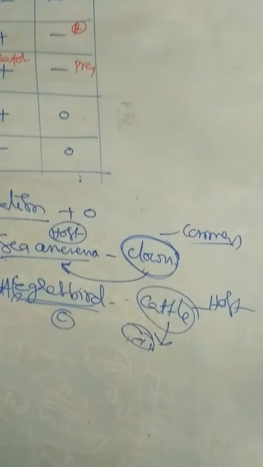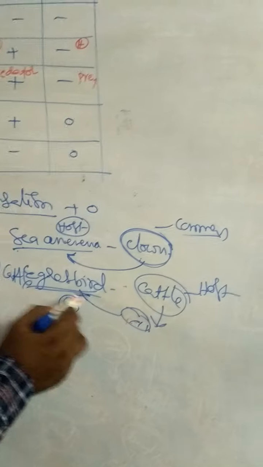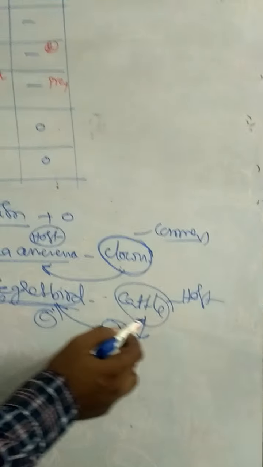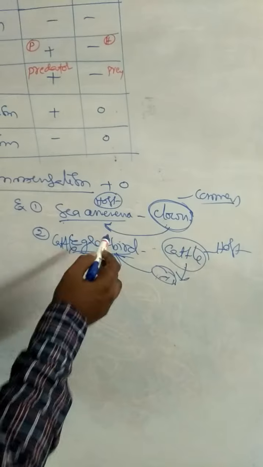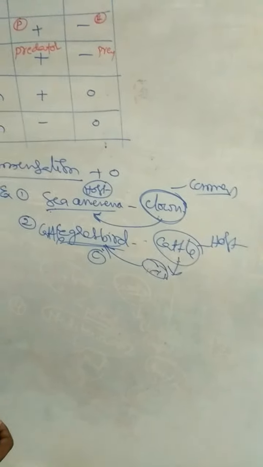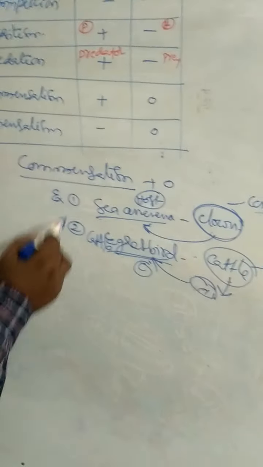During grazing, cattle moves the head. As a result, insects appear. These insects are eaten by the egret bird. So what are the benefits for the egret bird? Food. Here cattle is neither benefited nor harmed. So this is another example for commensalism.